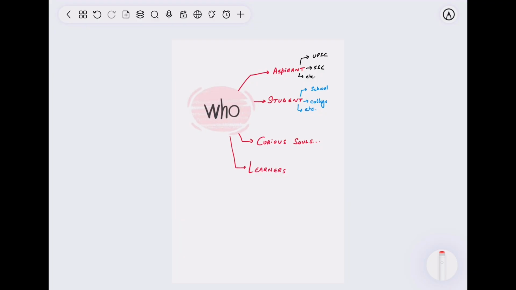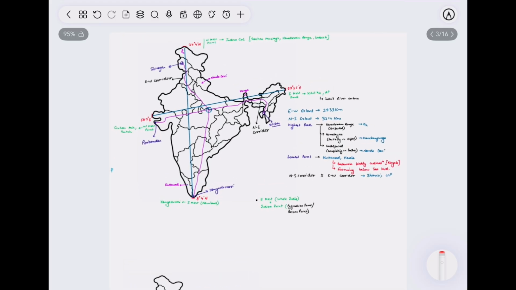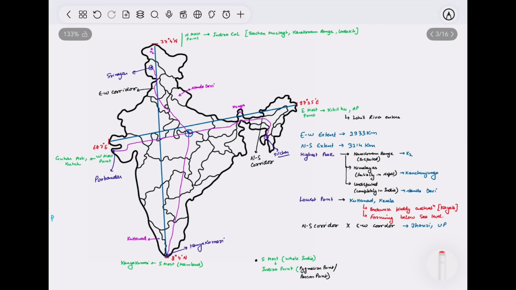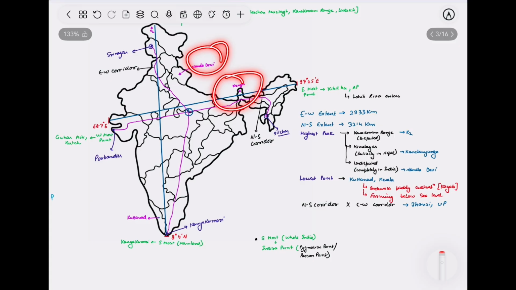Now, you can rely on this platform as we are not going to miss even a minute detail as far as India is concerned, whether it is related to competitive exam or just self-boasting about your knowledge to your classmates. What we are going to cover in this video series. Now you can see how minute and crisp we have made these notes. For example, in this sample note, we got you covered highest peak, lowest peak, north-south corridor, mountain ranges, and